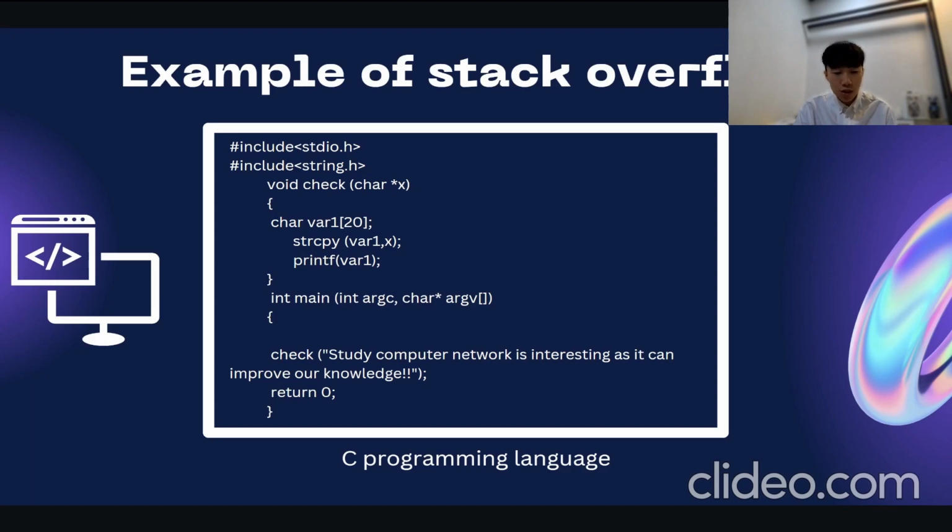The check function receives the value and copies it to the variable named variable1. Variable1 has a memory equivalent to 20 characters assigned to it. A buffer overflow is inevitable when the 71 character string is copied to variable1.